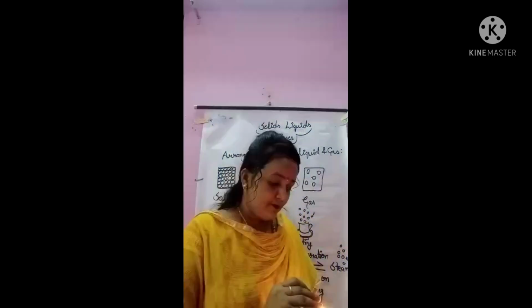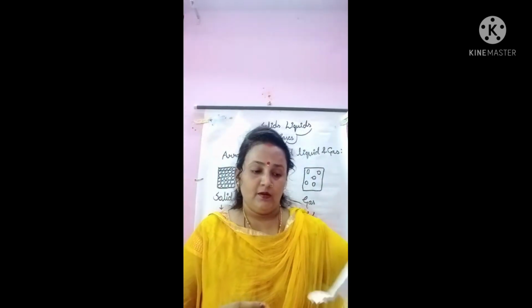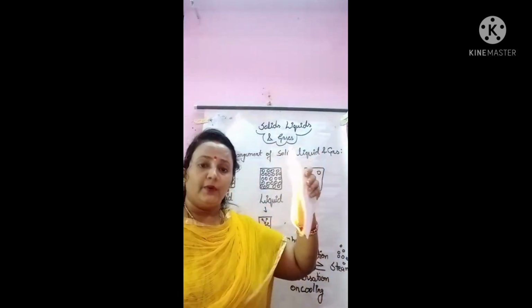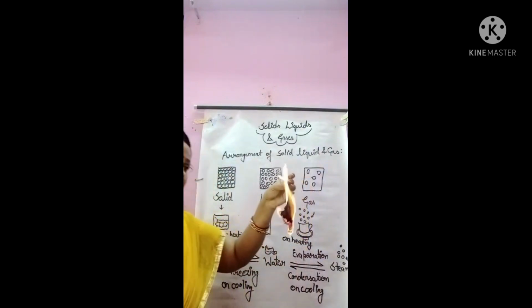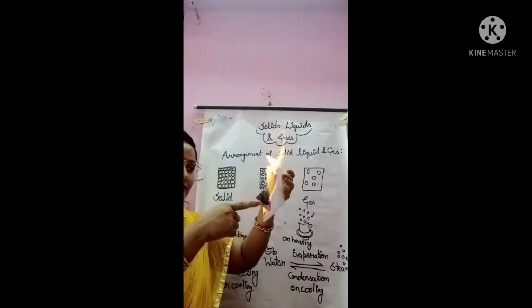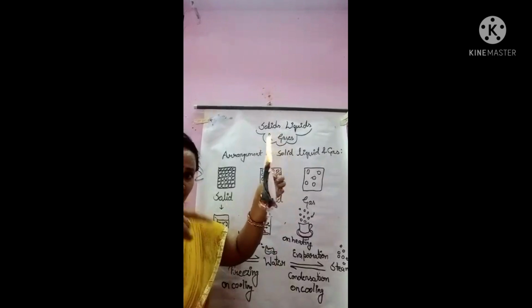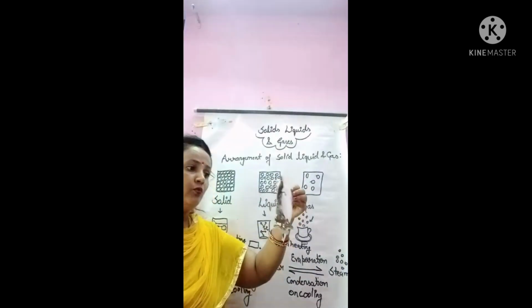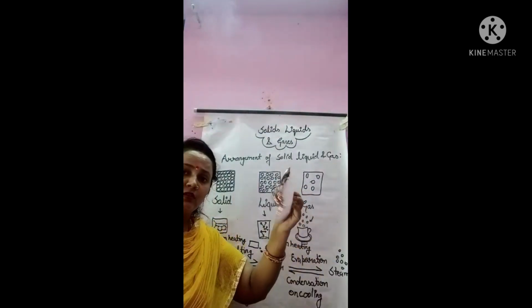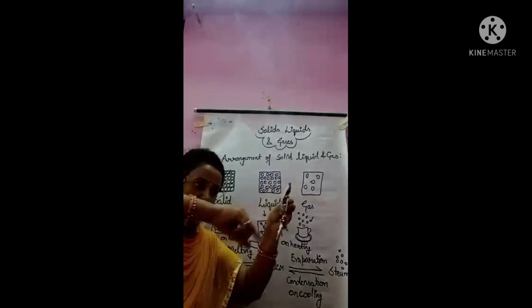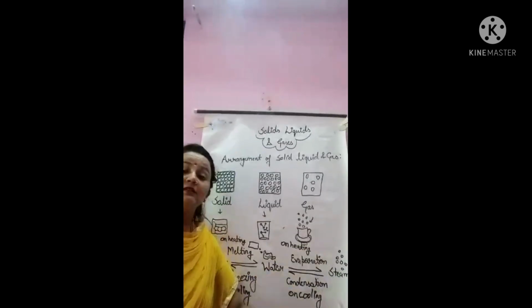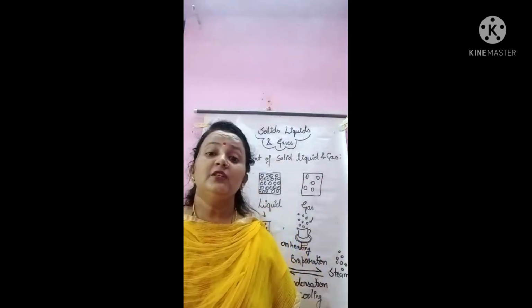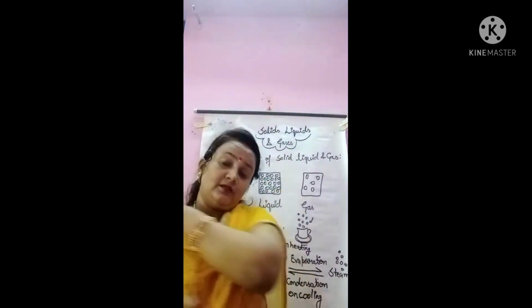You can see here, what happened? I am burning the paper. And what is this? Yeah, you can see the ashes, right? You can see the ashes and smoke also, right? So what happened? It's a new substance. You can see the smoke and the ashes. And we cannot get back the previous paper from the ashes, right?